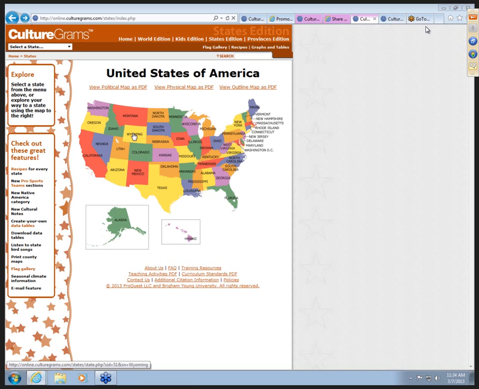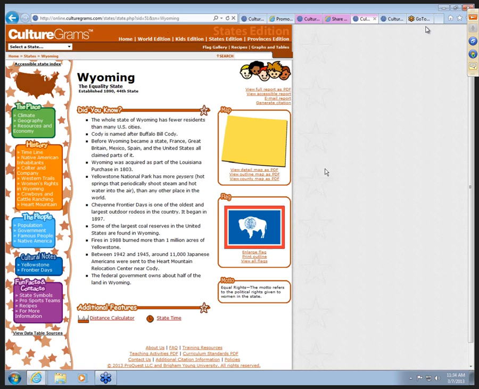I'm going to go to Wyoming. Just like we saw in the Kids Edition for the world, they have the Did You Know section with some tidbits about the state, the map on the right, and the flag. In the World and Kids Editions, they talk about the flag, but in the states and the provinces, they don't talk about the flag, which I think is unfortunate. They additionally have added a distance calculator and state time that you can access.